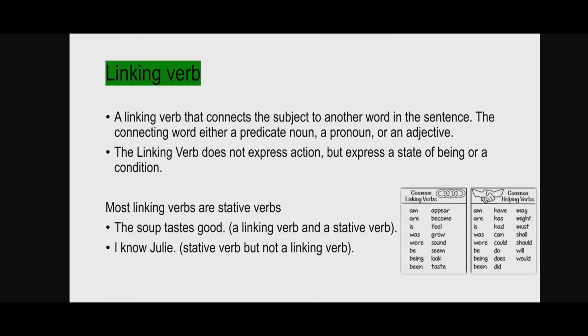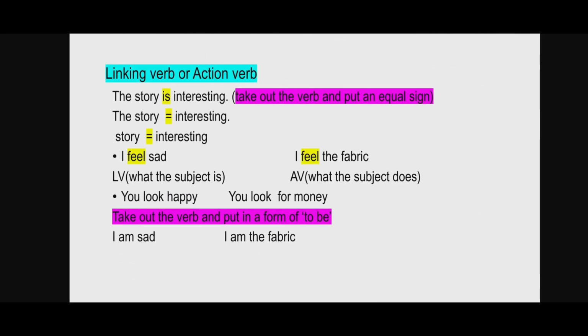The soup tastes good. Here, it's not a physical or mental action verb. Here, it can be both a linking as well as a stative verb. Then, I know Julie. Here, it's not a physical or action verb. Here it's a stative verb. Now let's check whether it's a linking verb or not. To check whether a verb is a linking verb or not, first we must take out the verb and put an equal sign there. Then check if it makes sense.